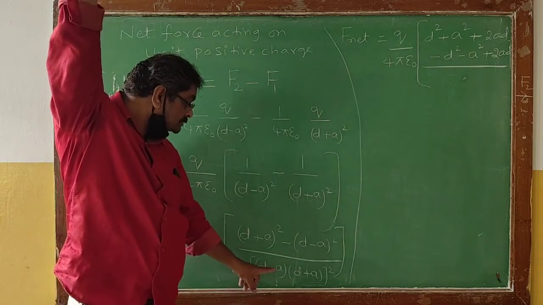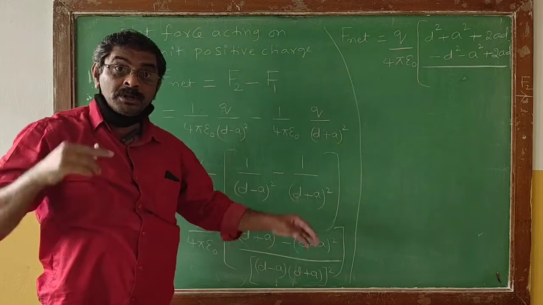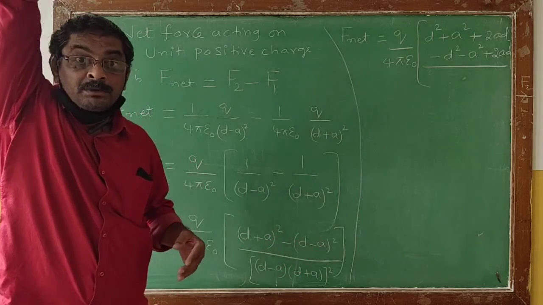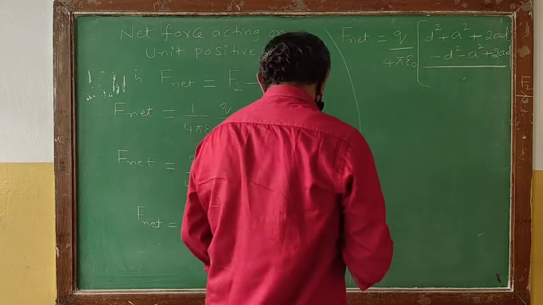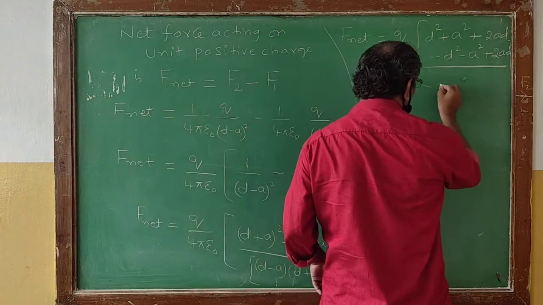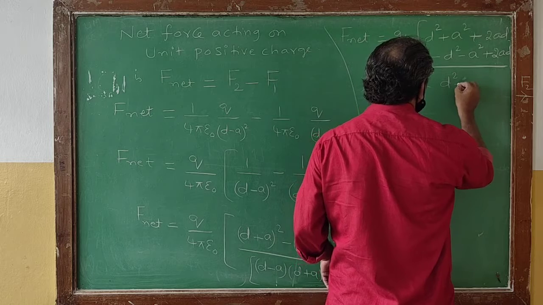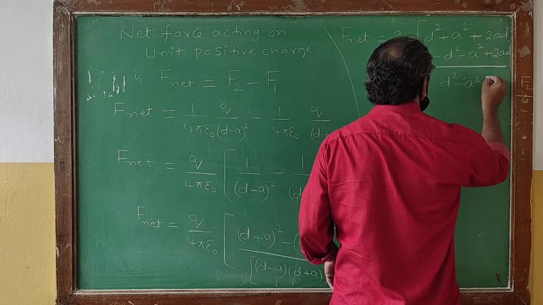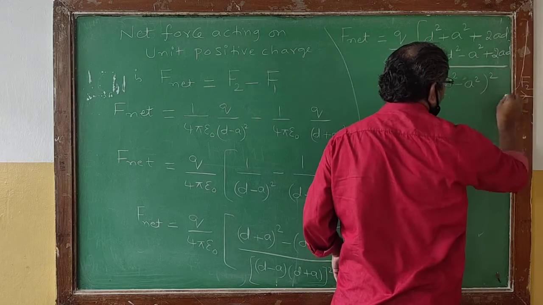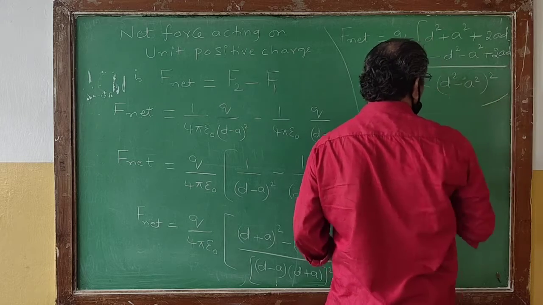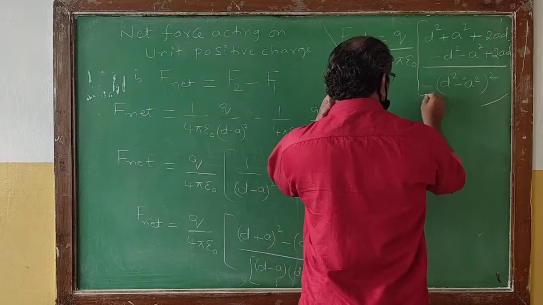So a minus b into a plus b will become a square minus b square whole square. Meaning in the denominator we are going to get d square minus a square whole square.